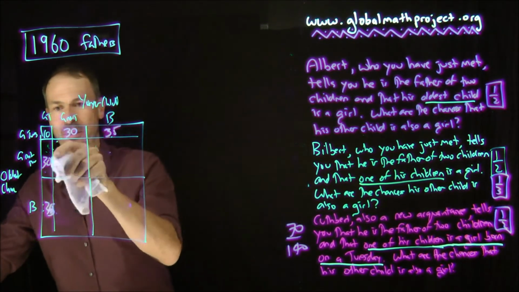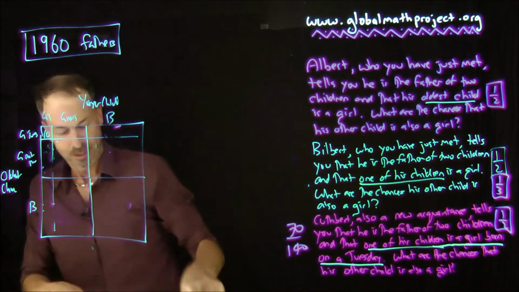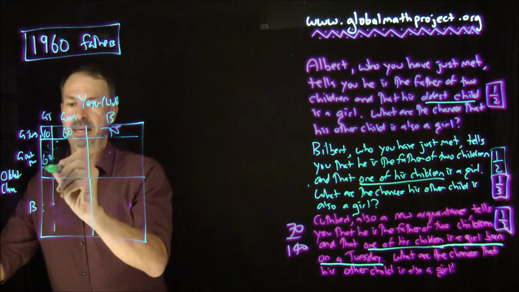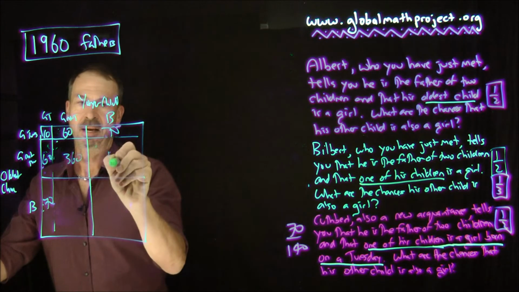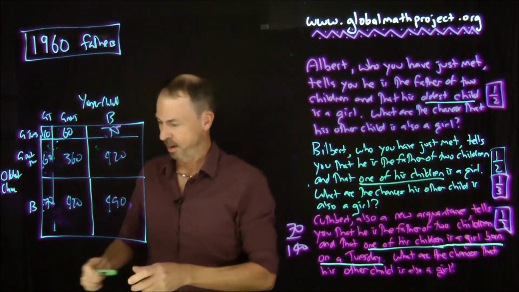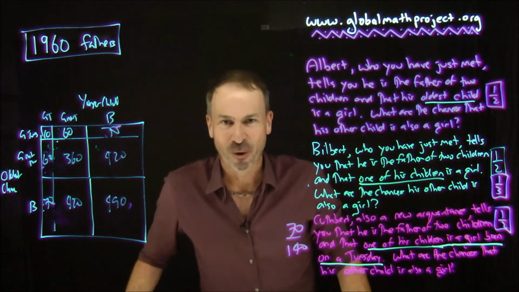Oh my gosh, can I remember what it was? These were 60s and 70s. All right, 60s and 70s. 60, 70, 60, 70. I believe that was 360, 420, 420, and 490. Whoops, my marker's running out, so goodbye to that marker. All right, so that's the data we had before.